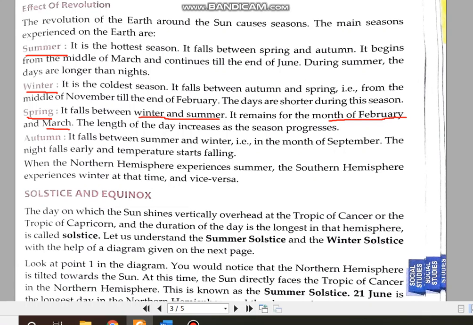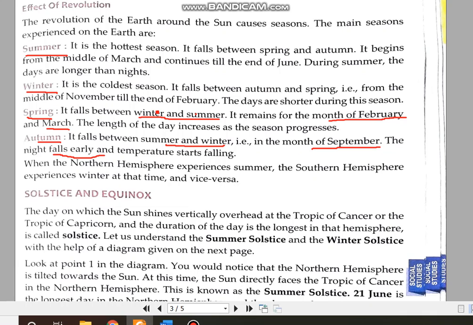Okay, and the fourth season is the autumn season, and autumn season is again between summer and winter. Children, remember here, spring is the time between winter and summer. That means when winter ends and summer is going to start, that means the months of February and March. But autumn is the time between summer and winter, that means when summer is going to end and winter is going to start, that means the months of September and October. And this is the time when days start becoming shorter and nights start becoming longer.